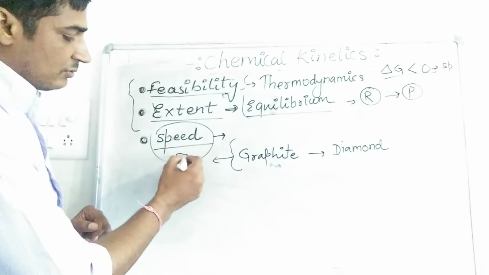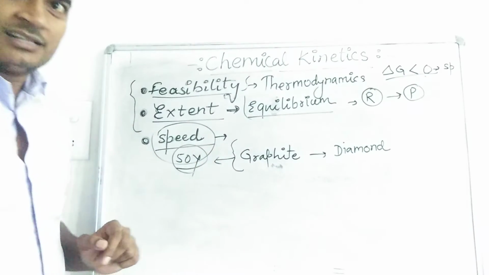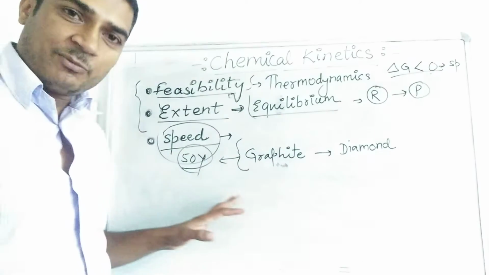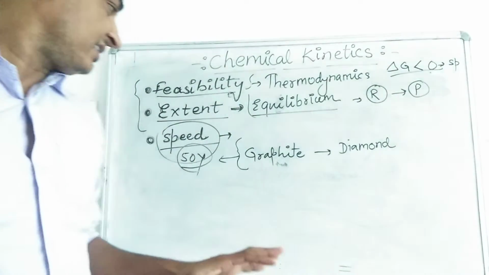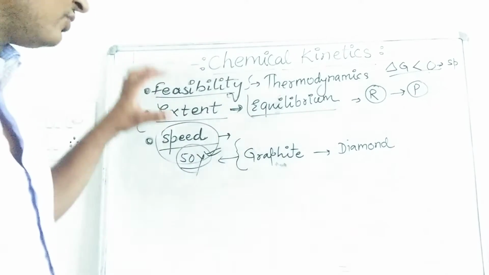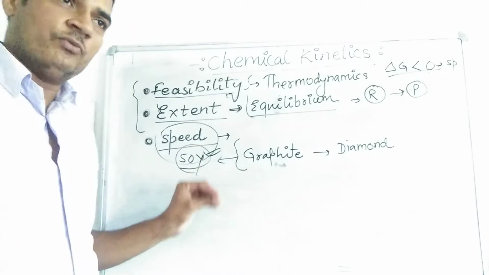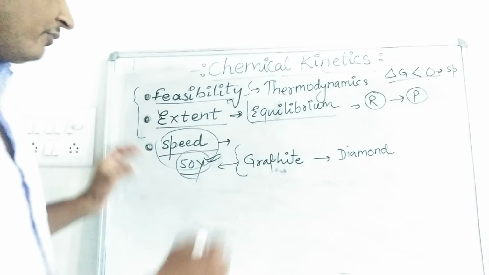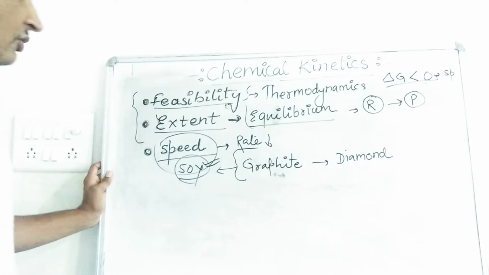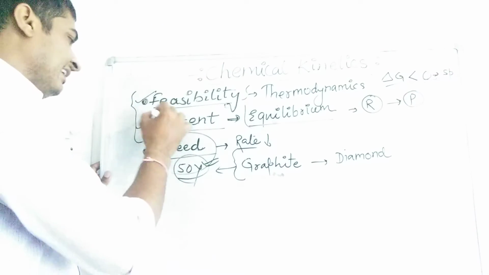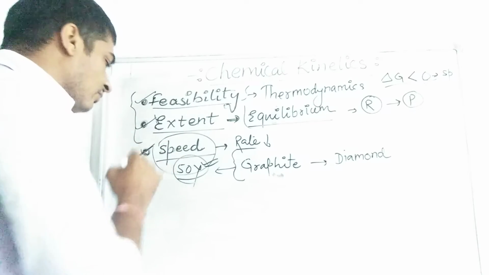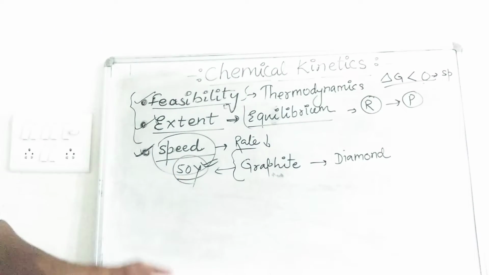Suppose a reaction takes 50 years to complete, then it is not applicable to us. We cannot apply this type of reaction in any industrial applications because the time taken by the reaction is very long. Why so long? Because the reaction proceeds in a very slow manner, or we can say the rate of the reaction is very low. So if any reaction is feasible and proceeds to a very large extent, but the reaction is very slow, then it does not have any kind of importance to us.